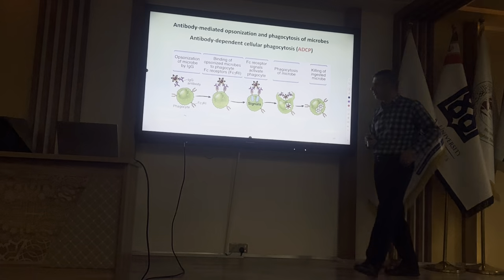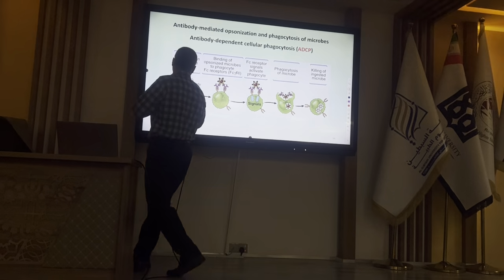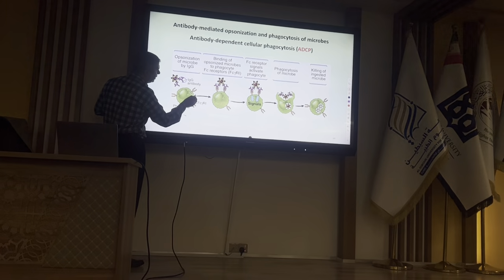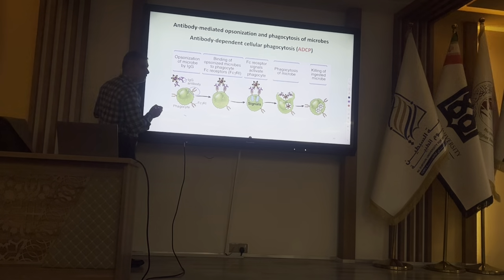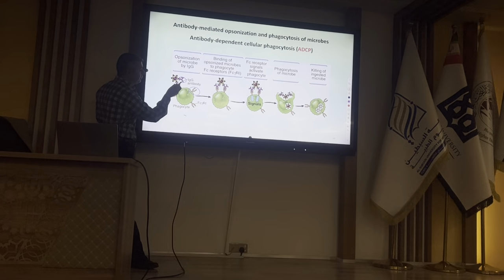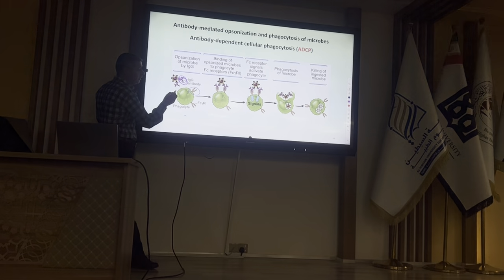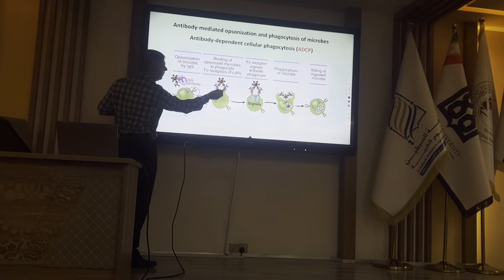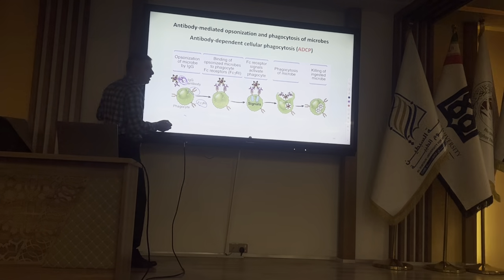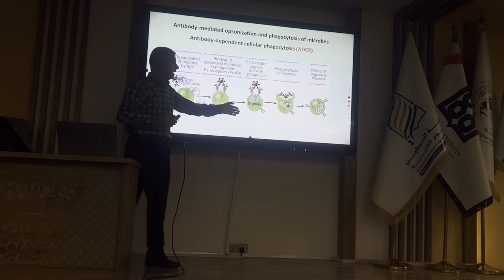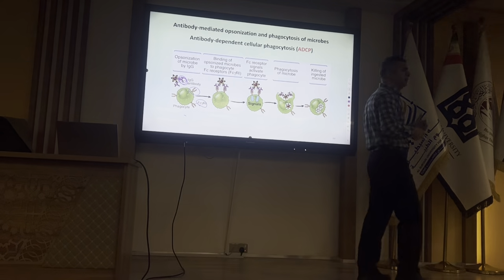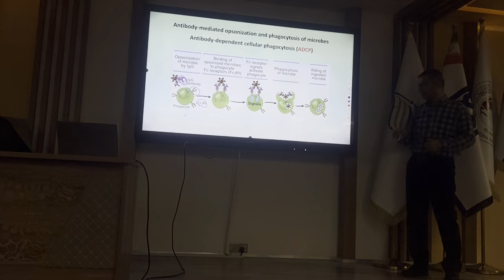You can see here that we have a bacteria and IgG, which is bound to the bacteria. On the phagocytic cells we have, what is this? No, this one is antibody. Fc receptor. They are Fc receptors. So by binding of Fc receptor to the antibody which is bound to the microbe, we will have some signals that improve the phagocytosis and killing capacity of the phagocytic cell.